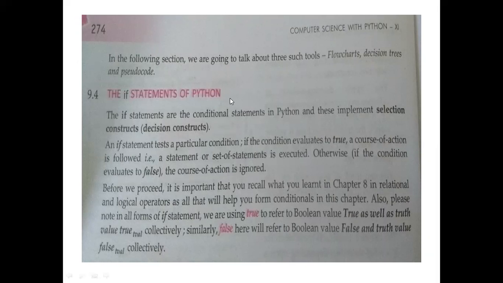Before we proceed, it is important that you recall what you learned in chapter 8 on relational and logical operators, as all that will help you form conditions in this chapter. Also, please note that in all the forms of the if statement, we are using true to refer to the boolean value True as well as truth values collectively. Similarly, false refers to the boolean value False and falsy values collectively.